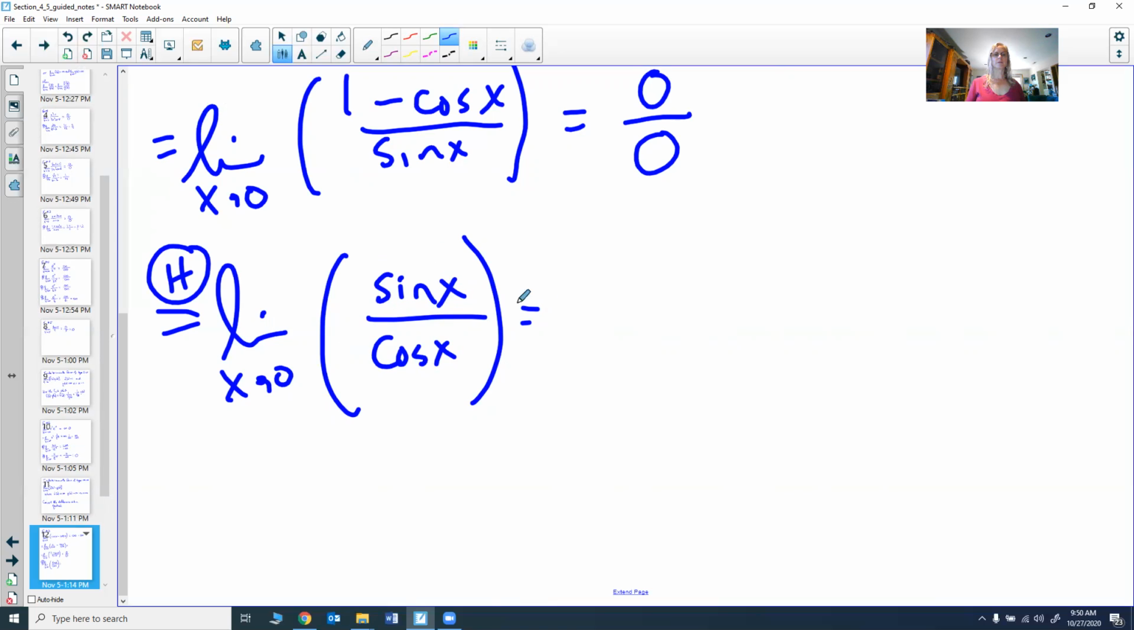As x goes to 0, sine goes to 0. As x goes to 0, cosine goes to 1. So we do, in fact, get 0 over 1, which is 0. So in this case, infinity minus infinity is 0. But again, infinity minus infinity could be 0. It could be 5. It could be infinity. It could be lots of different things.